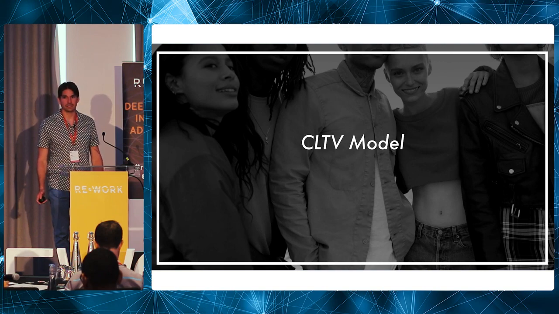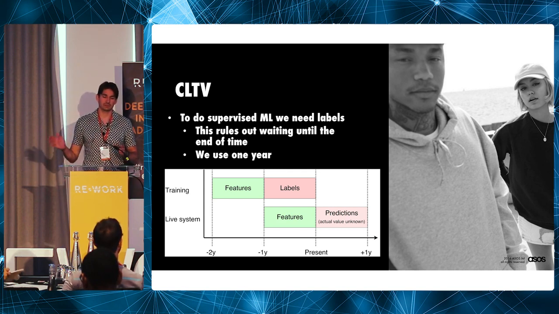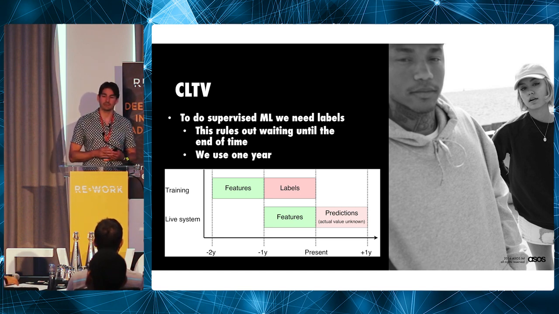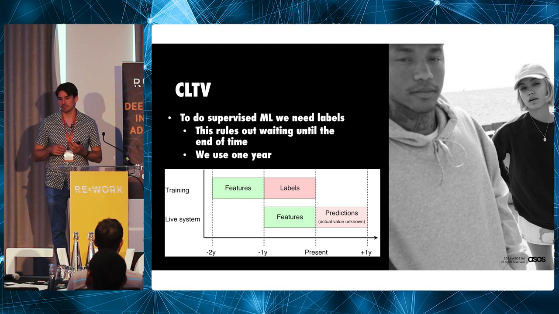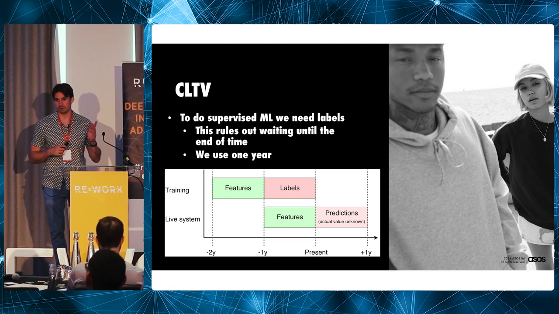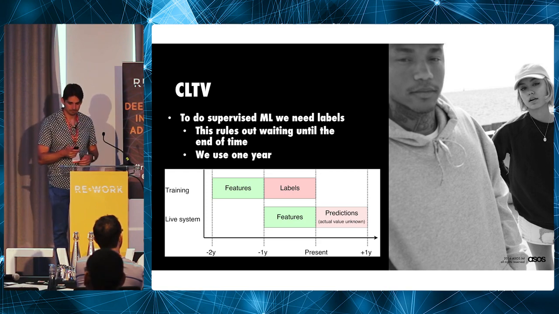So moving on to how we actually do a CLTV model. As I said earlier, you don't get to see your customers die, so you don't really know what they're going to spend. So you need a proxy for this. And our proxy is we say, okay, let's just use a year. So what we do is we take data from a year ago, we add up the net sales minus returns, and that's our label to train a supervised classifier on. Then we go back another year, we extract a whole load of features, we train a random forest so that it can predict those labels from the features. Then we keep all of the parameters, take last year's data as features, and then we predict what's going to happen over the next 12 months.